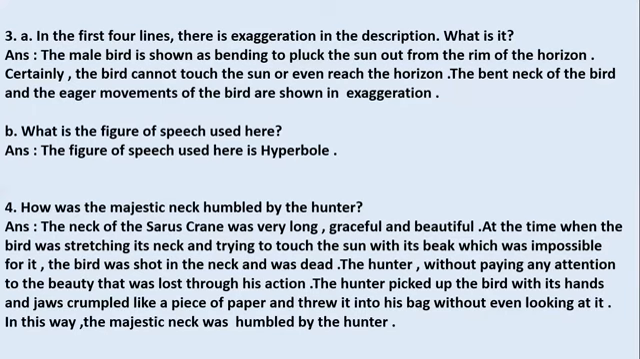It is impossible. So the bent neck of the bird here and the very quick, eager movements of the bird are shown in exaggeration. To show the bent neck and the movements of the bird, they are using this exaggeration, that it is bending to pluck the sun from the horizon. This is something impossible and they are just adding on more and more. So these four lines are exaggerated. That is what we have written here in sentences. Okay, so this is your first part of your answer.